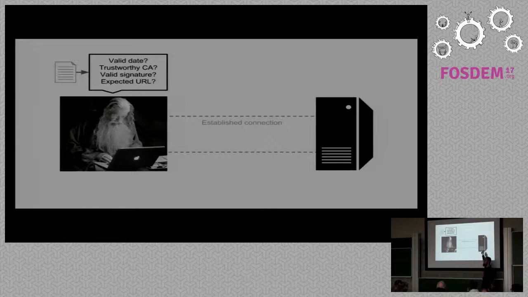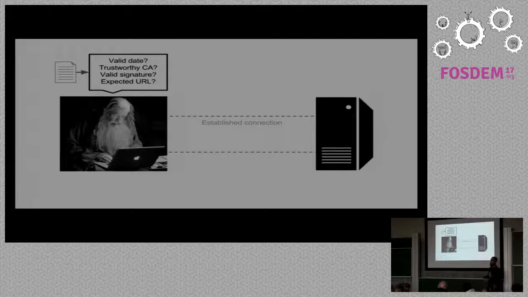Okay, so we will check the certificate. Because the certificate is solving a trust problem, right? We don't know if this guy is POTX.com for sure. So we are asking a third-party guy if he is really POTX.com, and the certificate solves this problem. We will just check the signature of the certificate with one of those public keys that we have on my laptop, for example. And if the signature is the same as the third party that's signing with the private key, we can be sure that this guy is really POTX.com, in case we trust the third party there. That may be, I don't know, VeriSign or Let's Encrypt.